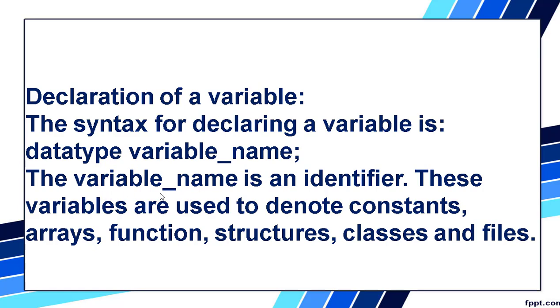The variable name should start with a character and it should not have any special characters except underscore. And the variable name should not be a keyword, that is a reserved word. We cannot use that word. And there should not be space between the two words when we are writing an identifier. Always it should be joined together. So these were some of the rules we studied while studying identifier. So those rules must be followed for the variable name also.